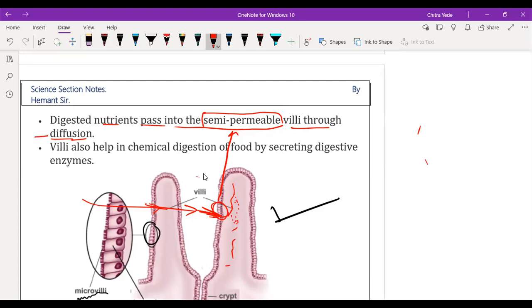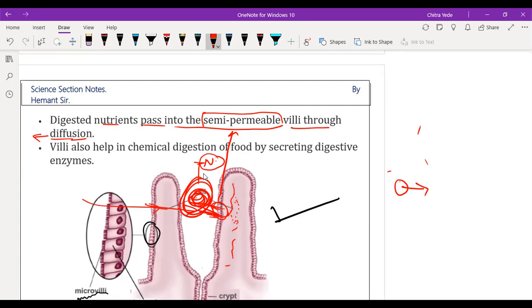Now, what is diffusion? Diffusion is the flow of material or nutrition from the region of higher concentration to the region of lower concentration. Food is digested over here, having more nutrition in it, because it has already broken down into simpler form. That simpler form of nutrients is absorbed by the microvilli where blood is present, via blood capillaries.